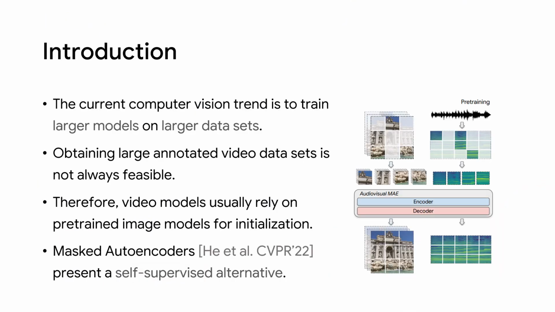We have seen that the current trend in computer vision is to train larger models on larger datasets. However, obtaining large annotated video datasets is not always possible. To overcome the lack of annotated video datasets, researchers use pre-trained image models to initialize video models. We believe that the masked autoencoder framework can be an alternative to pre-trained video models.